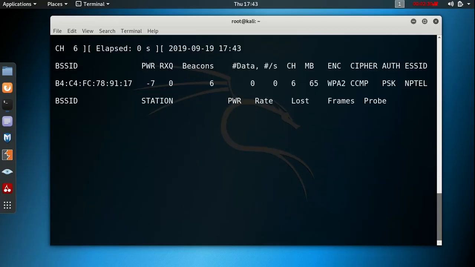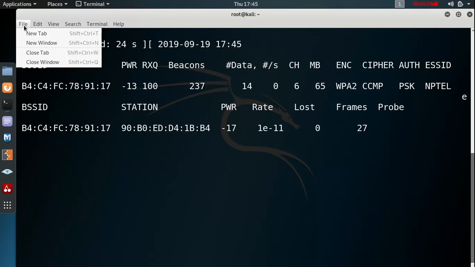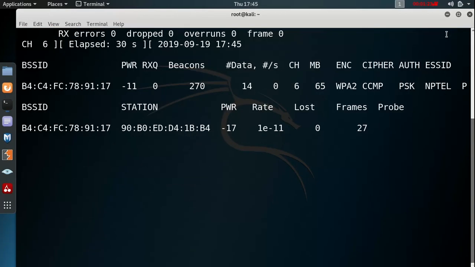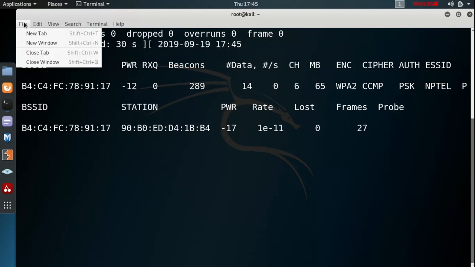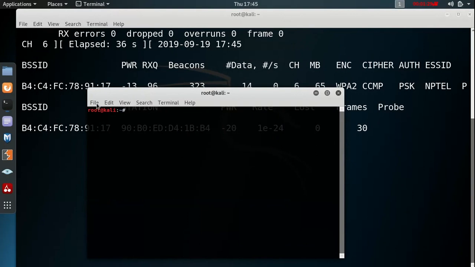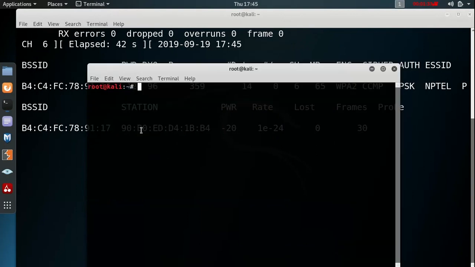And now see, it's showing the details of that particular router. The BSSID is showing here, and it is also showing all the stations connected to that particular router. Here only one station is connected and the corresponding MAC address is also there.